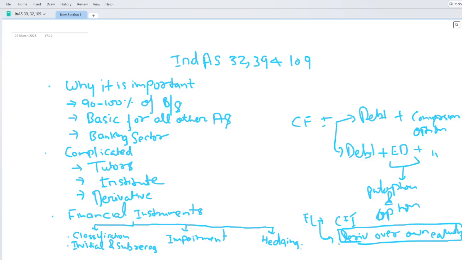So if you want to pursue a career in the banking sector specifically, like multinational banks or Indian banks, then you should know this financial instrument accounting standard in and out, so that you can appreciate it, and then your career will be on the fast track.